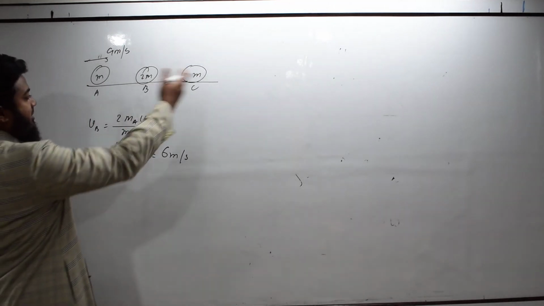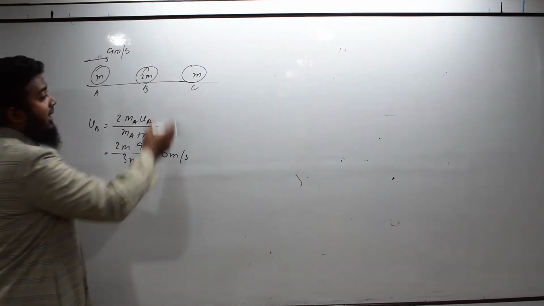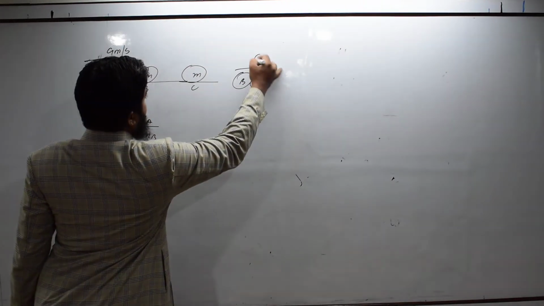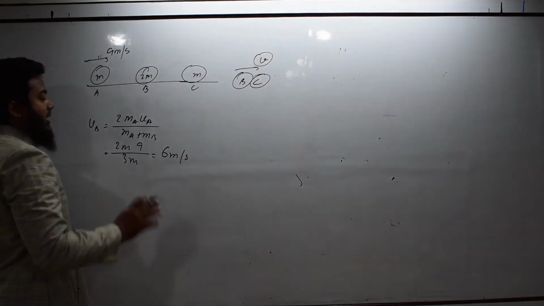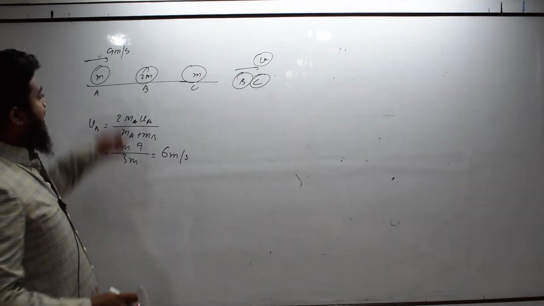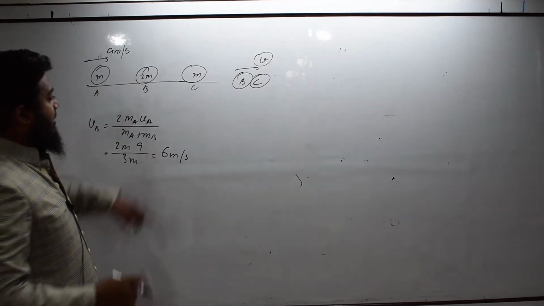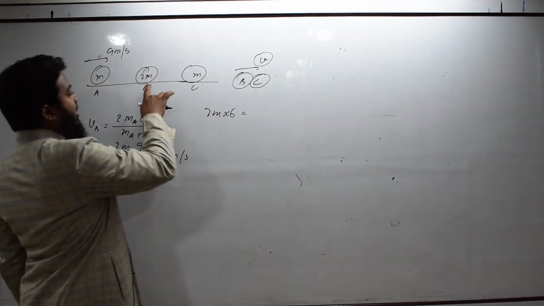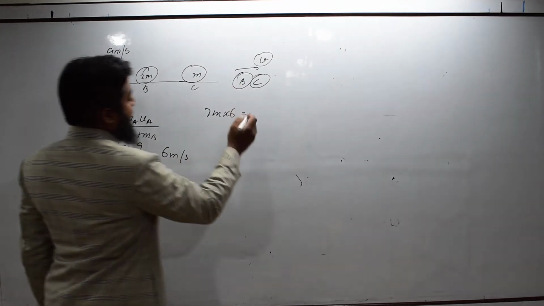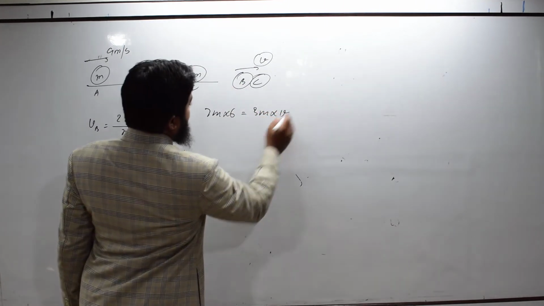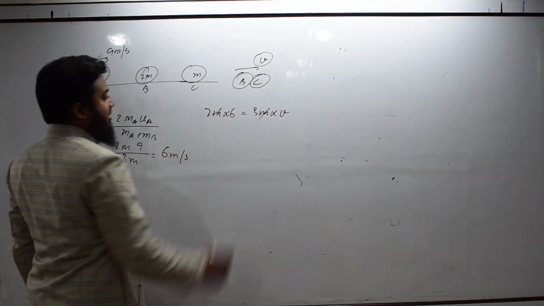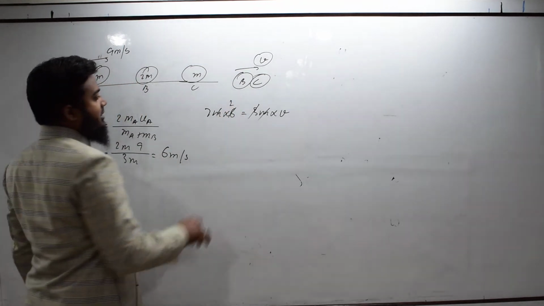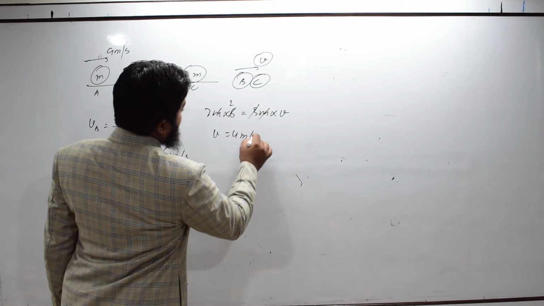So, B hits C with a speed 6 meter per second and then they move together. B and C move together. So, we can calculate this speed. From conservation of momentum, initial momentum is 2m into 6, and final momentum will be 2m plus m into some v, that is 3m into v. Now, m gets cancelled and 2 times 6, so v is equal to 4 meter per second.